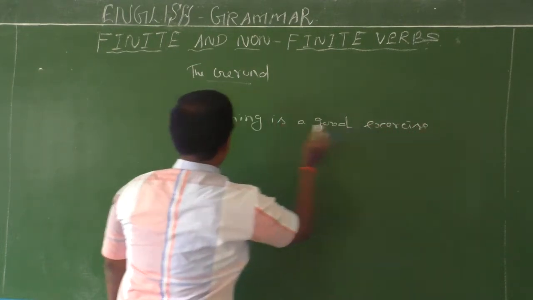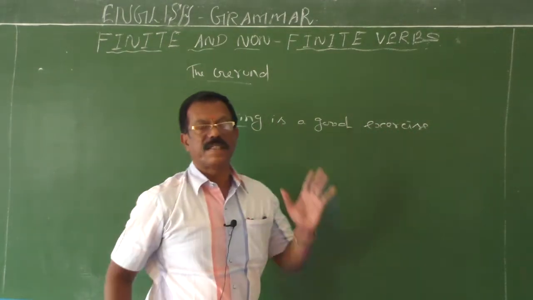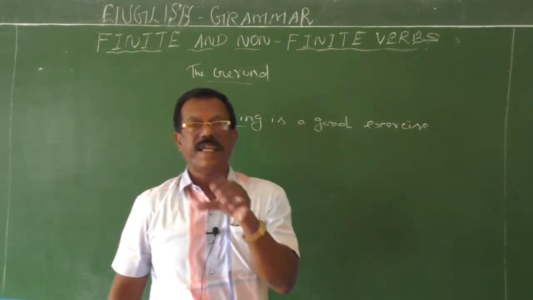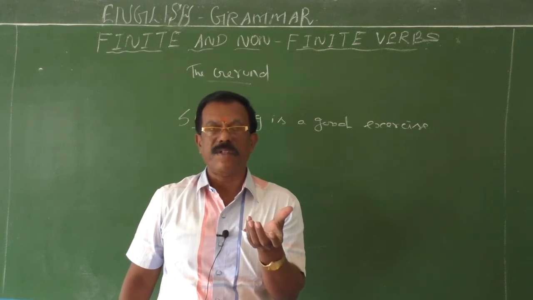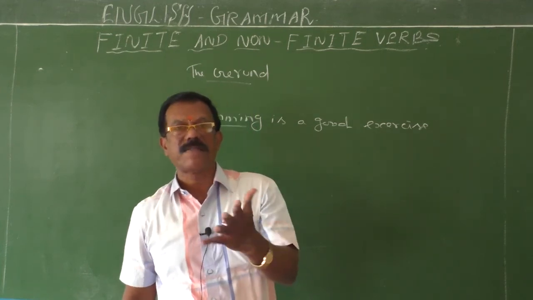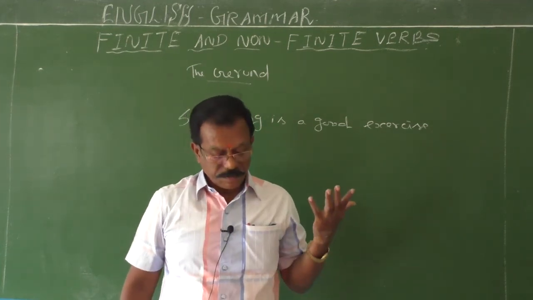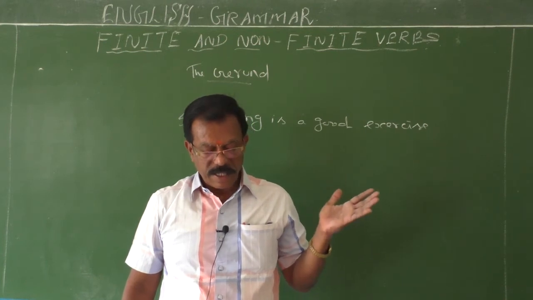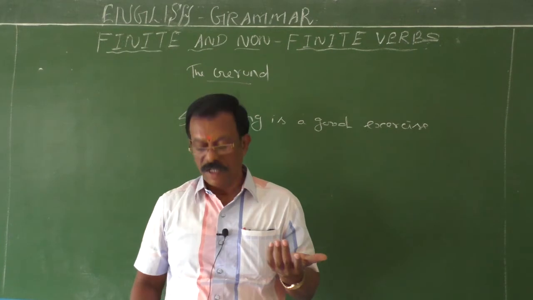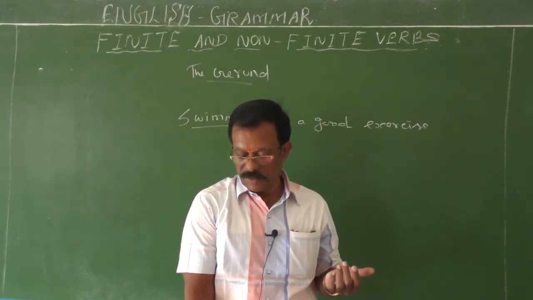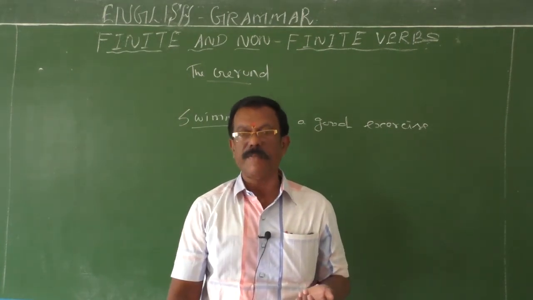So in this example, swimming is a subject, this is a gerund. Here it does the function of a noun. At the same time, it also indicates the action of swim. Okay. So it functions as the subject of a sentence and it functions as a noun. When something is used as a subject, then it must be a noun, isn't it?